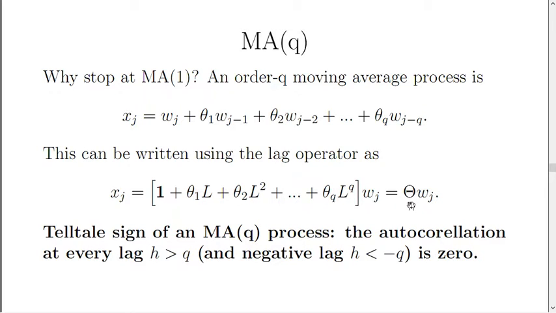Now, you can often tell when a noise series is an MAQ process because there's a telltale sign, namely that the autocorrelation at every lag greater than Q, and also at negative lags less than negative Q, is equal to 0. So if you compute the autocorrelation function and it suddenly stops being non-zero at some particular lag, well, we know not only that it's an MA process, we can tell what the order of the MA process is.